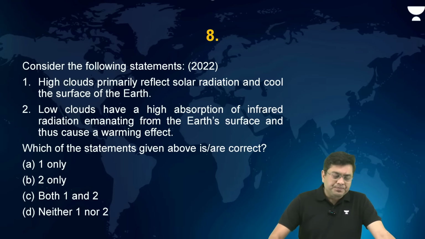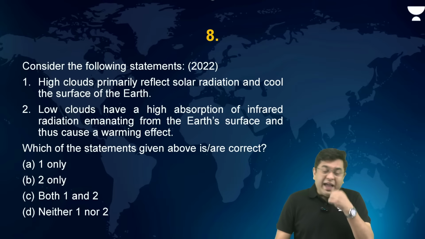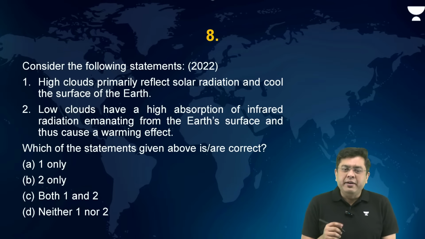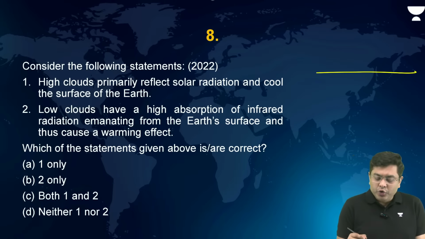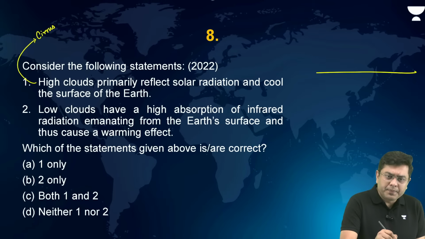Now, after that, consider the following statements. High clouds primarily reflect solar radiation and cool the surface of Earth. Low clouds have a high absorption rate of infrared radiation emanating from the Earth's surface and thus cause a warming effect. Now, if you analyze this, which is the type of cloud being referred to when we talk about the high clouds in this case? It is referring to cirrus clouds.